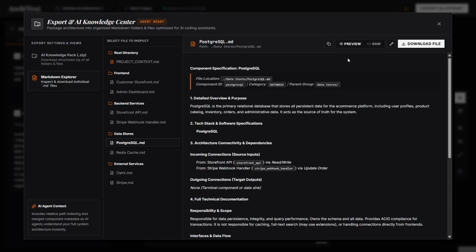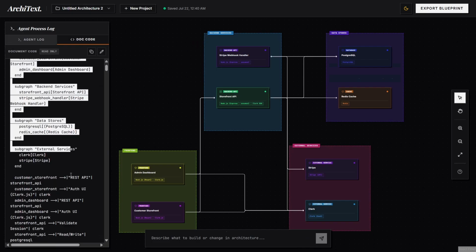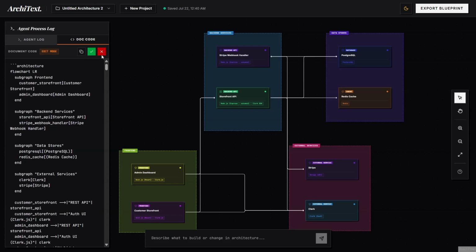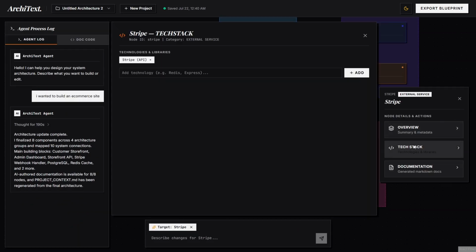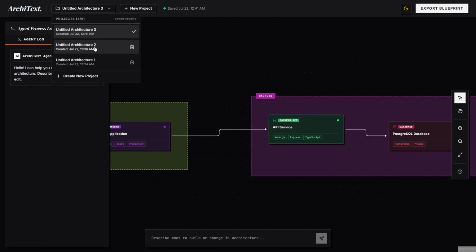Finally, let me show you the main architecture Markdown that powers everything behind the scenes. Since it's fully editable, you always remain in complete control of your architecture, while the AI stays synchronized with your changes. ArchiText isn't another AI coding agent, it's the architectural layer that sits before implementation. By giving AI coding agents structured engineering context instead of a single prompt, they can generate more consistent, maintainable, and scalable software. My goal is simple: help developers think before they build, so AI can build better.